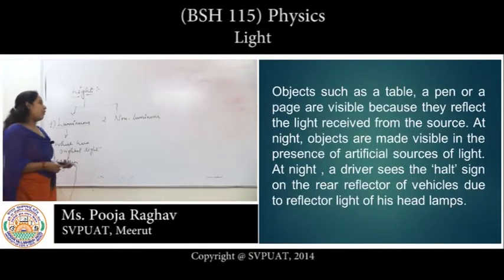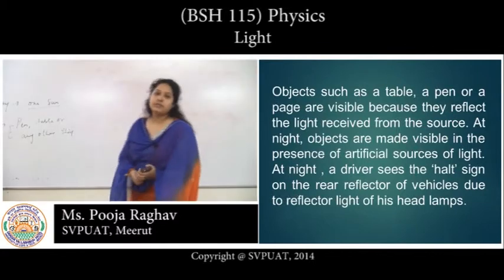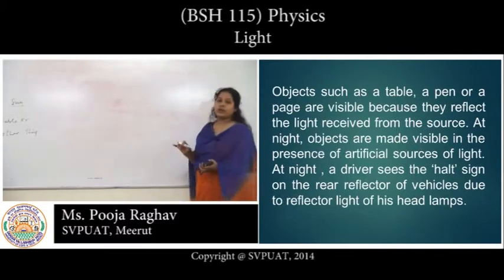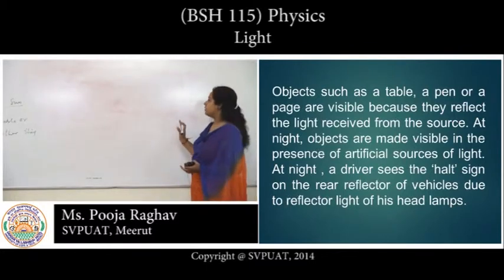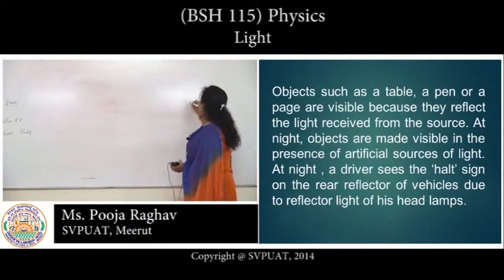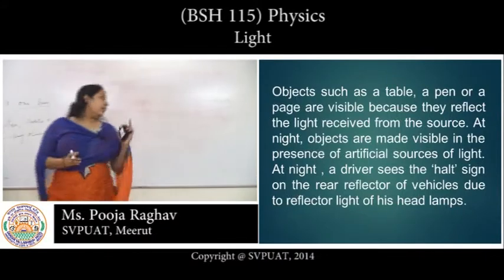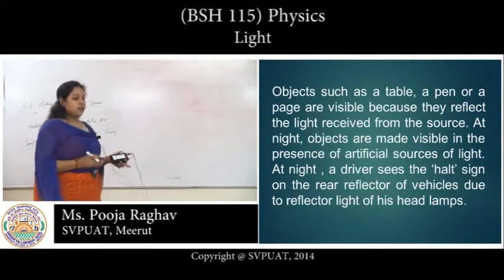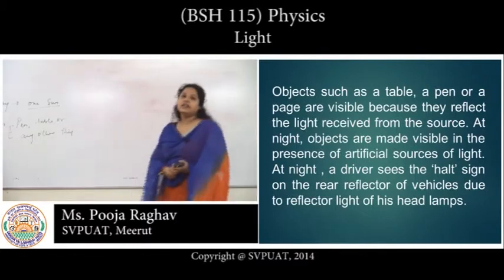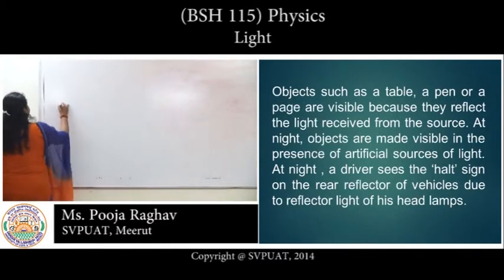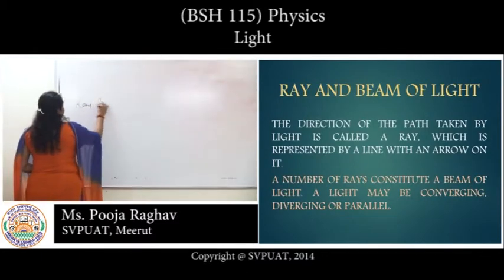At night, many more things like lamps and candles are used, but they are not luminous; they are all non-luminous things. And even the moon has no light of its own; it reflects the sun's light, so it can sparkle in the sky. The next thing is that light is a ray or a beam.